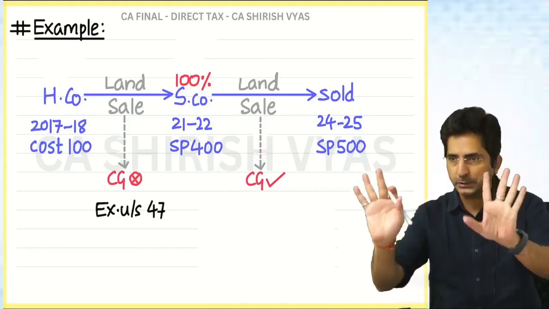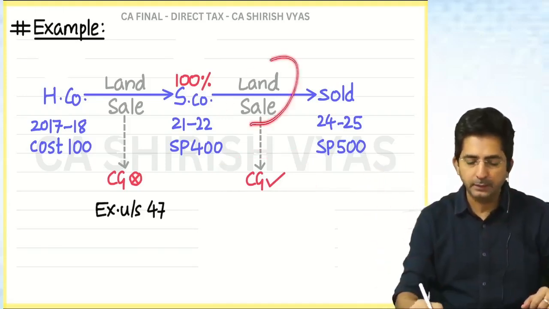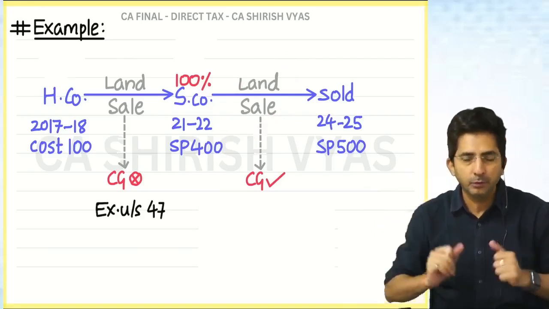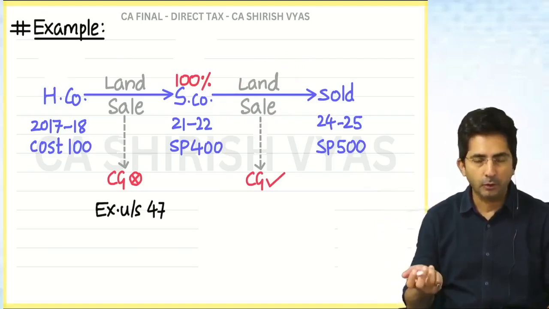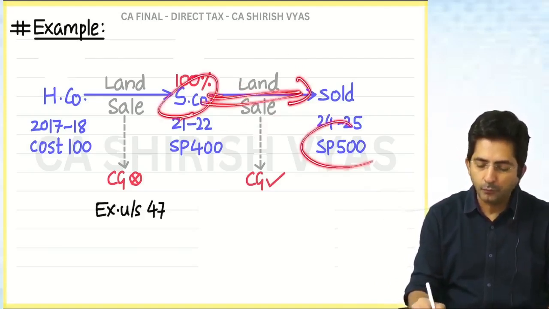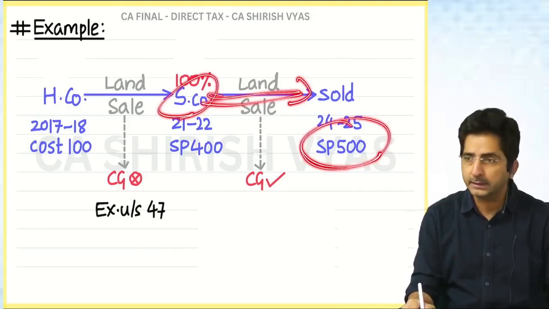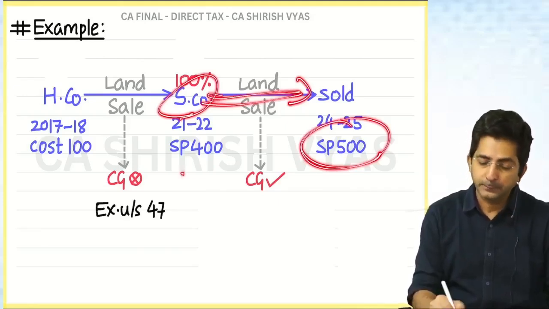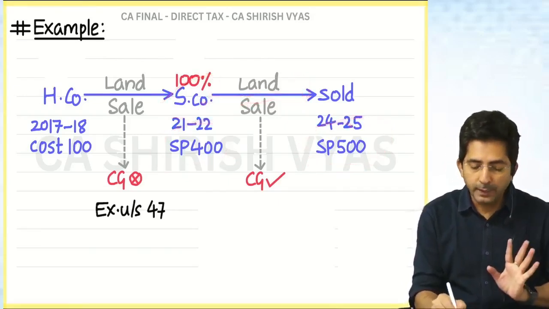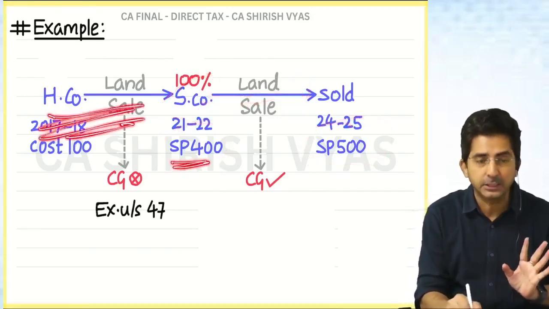Imagine you are the subsidiary and if you sell the land, what is the capital gain on which you will pay the tax? Yes, so normally what you will think, subsidiary has sold the land for 500, so 500 is the sale price. And for subsidiary, the land at cost how much? 400. See, 400 was the sale price in this transaction.